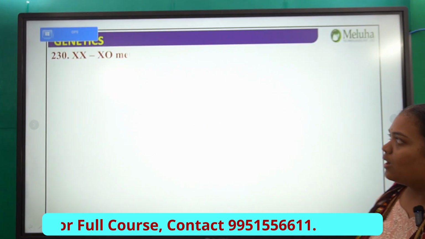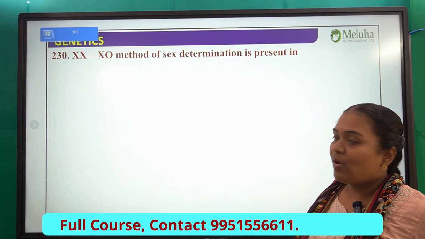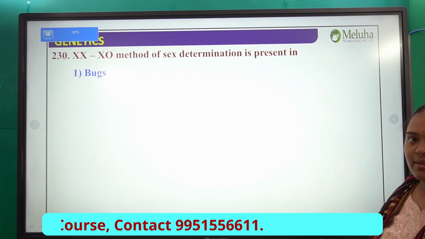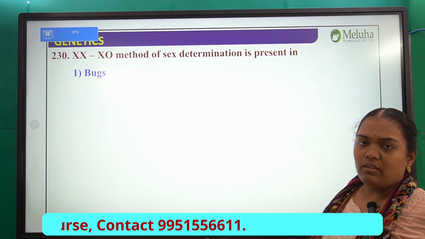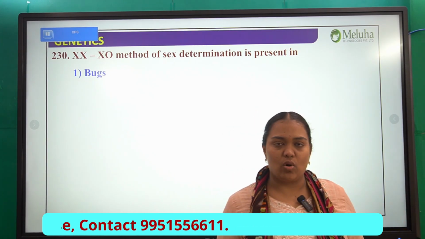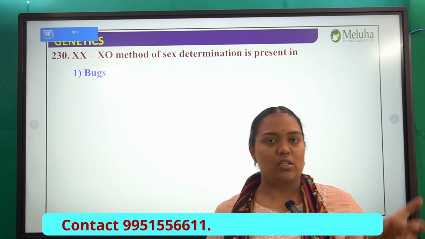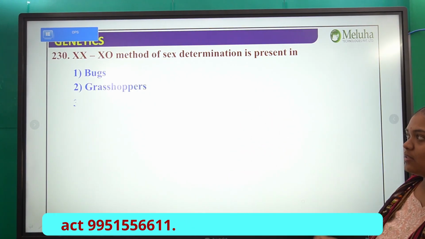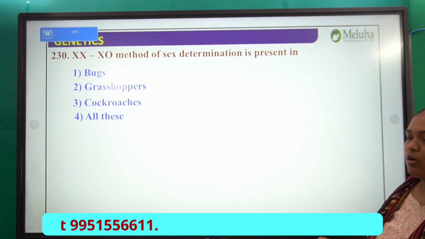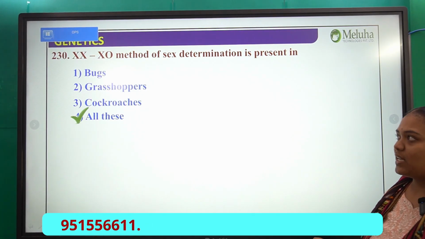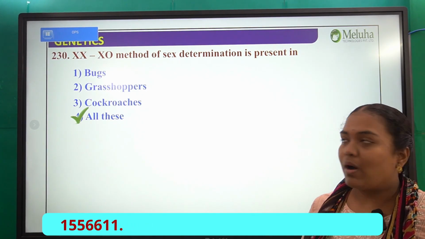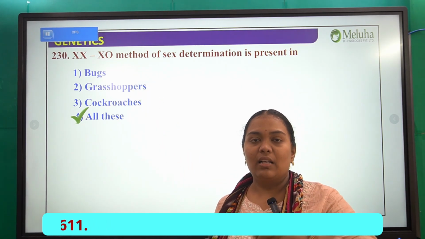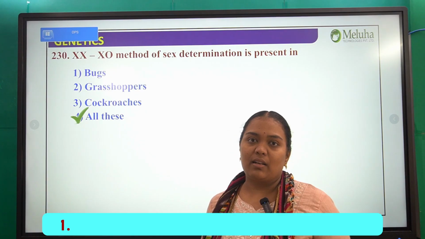Next, the XX-XO method of sex determination is present in which organism? Is it in bugs? This is a direct question. While teaching the XX-XO or ZW-ZO type, I asked you to note down the examples, right? Bugs, grasshoppers, cockroaches, all of these. The answer is all of these have XX-XO, which means one of the X chromosomes is absent, and that is what determines the gender of the baby that is going to be born.